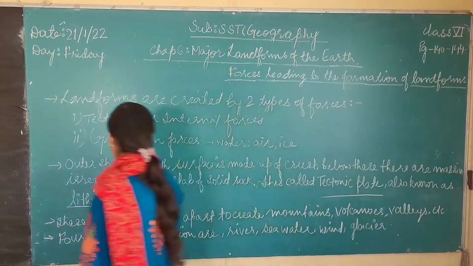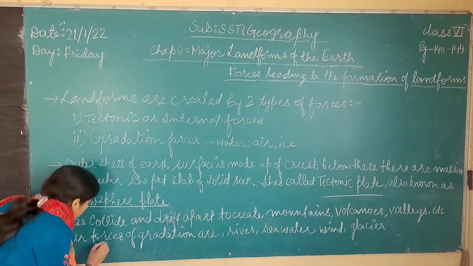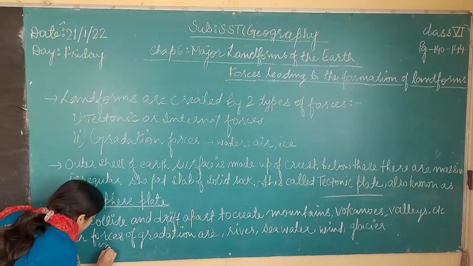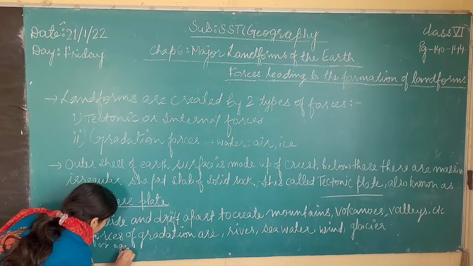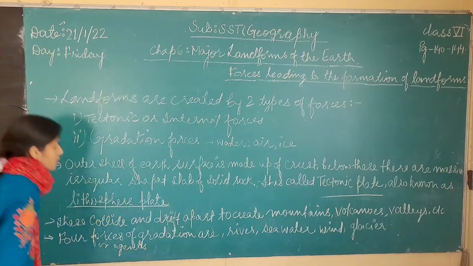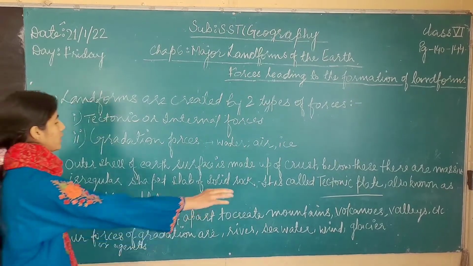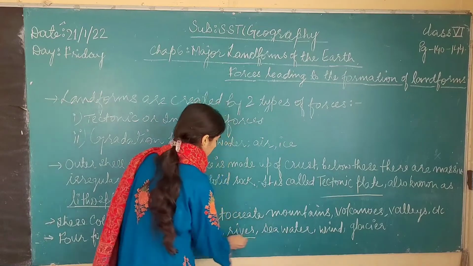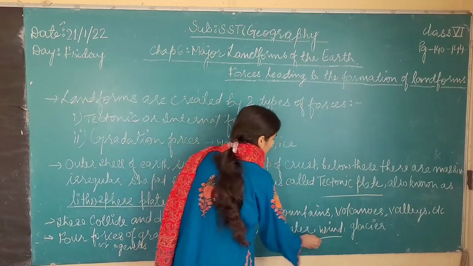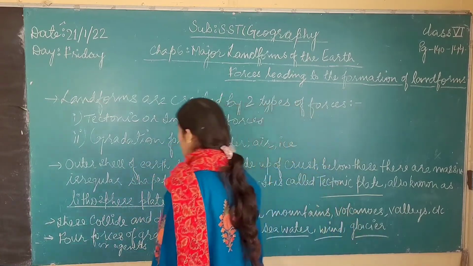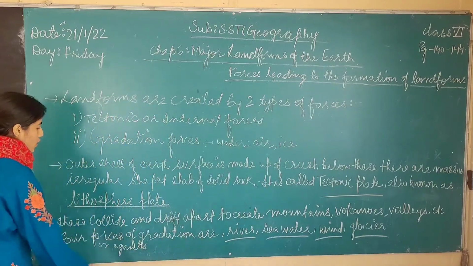So these four forces of gradation, or these four agents of gradation, are river, sea water, wind and glacier. These are the four forces or agents of gradation.